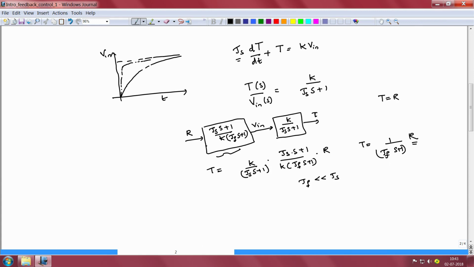So, beyond that, the next simple plant is a first order plant, and even for the first order plant, it is not possible for us to come up with an exact inverse for the dynamics of the plant. We can only come up with an approximate inverse and make the response of the overall system relating the output to the input track the reference much better than what the original plant could, but it is not possible to get it to track the reference exactly.